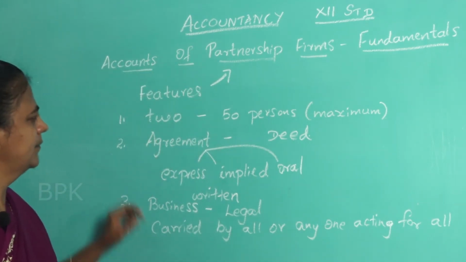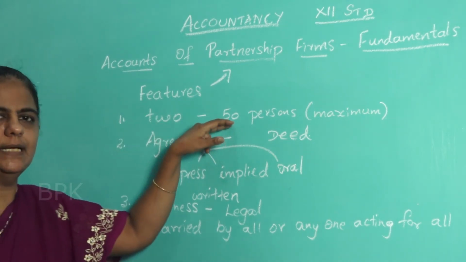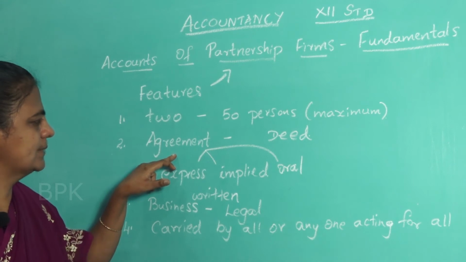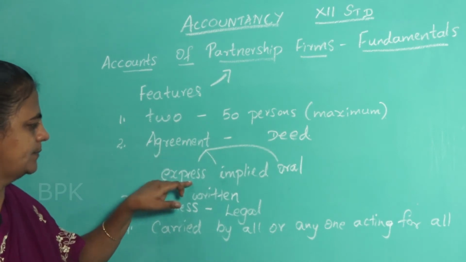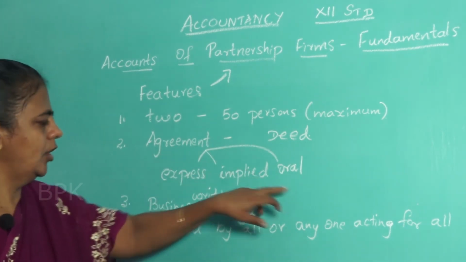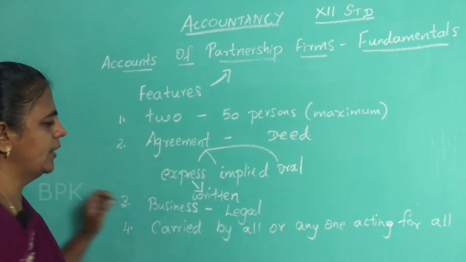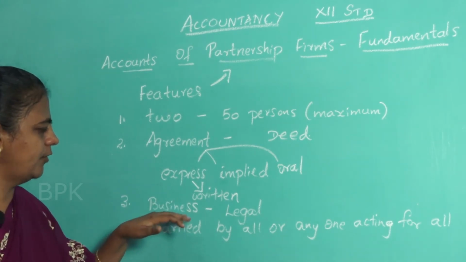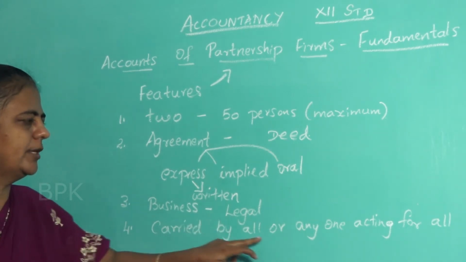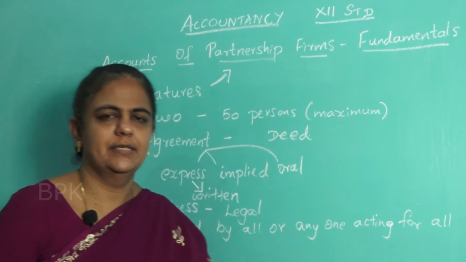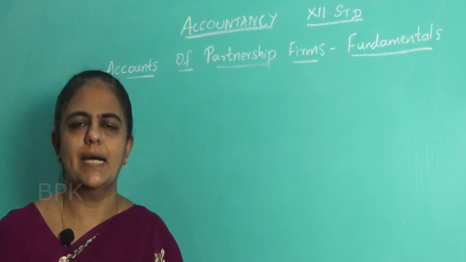Is it clear? So what are the features of a partnership? Minimum 2 persons should be there. Maximum 50. It is based on an agreement, otherwise called the partnership deed. The agreement can be express, implied or oral. Always it is good to have express agreement, that is, written, to avoid future disputes. Then what are you forming this partnership for? To do a business, and it should be a legal business. It can be carried on by all or any one of them acting for all. So these are the features of the partnership form of business. Next we will be discussing the partnership deed.